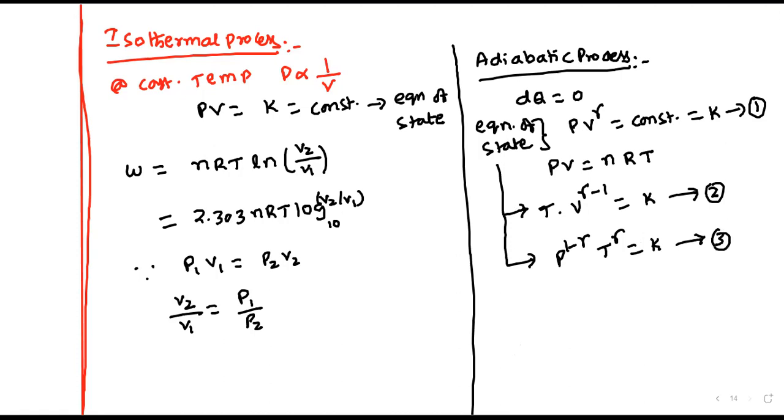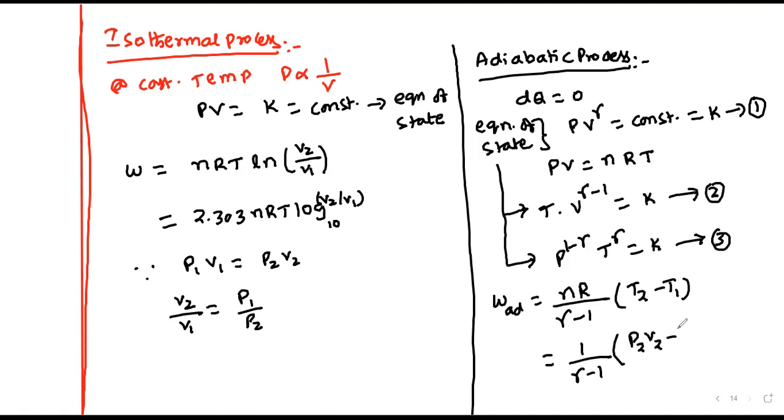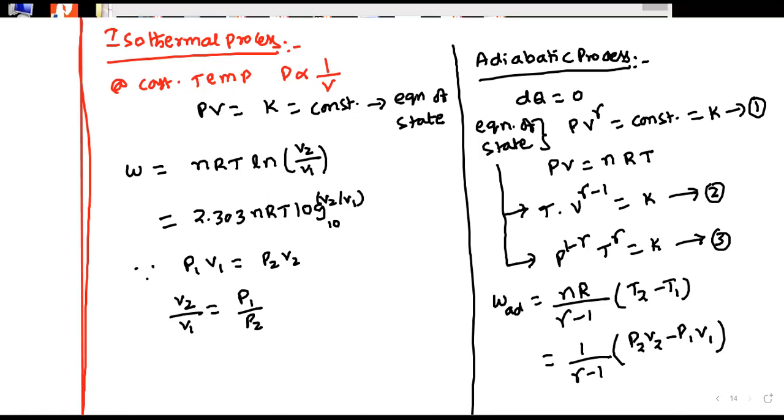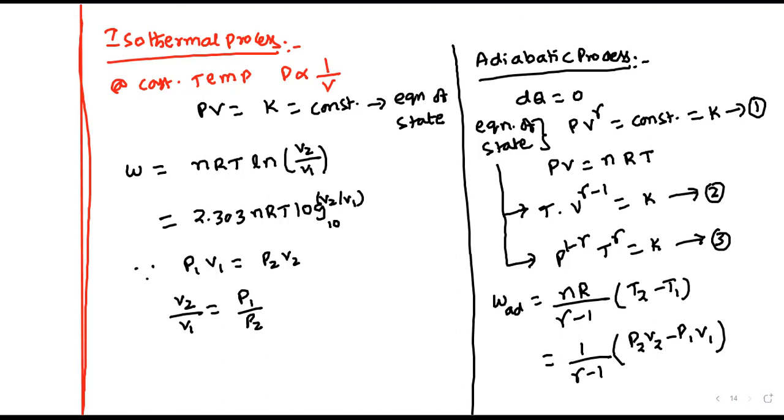These are the three forms of the equation of state. Work done in the adiabatic process is nR by gamma minus 1 times T2 minus T1, or else we can write 1 by gamma minus 1 times P2V2 minus P1V1. That is the adiabatic process.